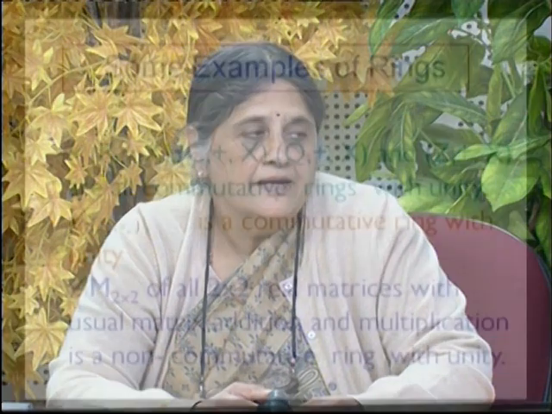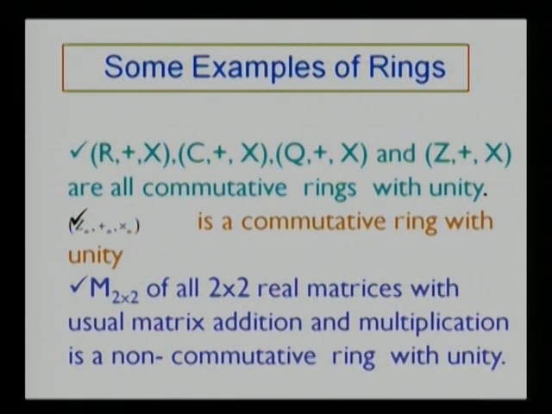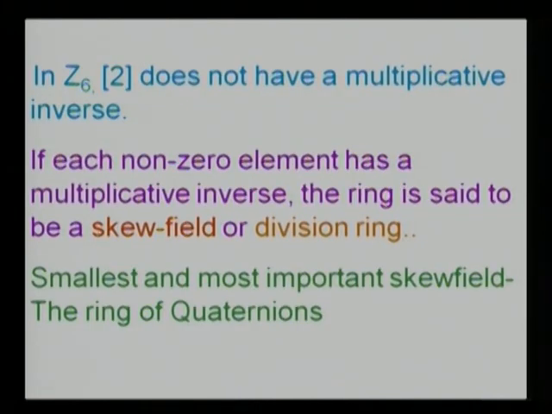2Z is also a ring. 2Z with plus and cross is a ring. But the thing is, it is commutative, but it does not have a unity element. A ring which has a unity is called a ring with unity or a unital ring. Look into your PPT. In Z6, the element 2 does not have a multiplicative inverse. So in general, in a ring, every non-zero element does not have to have a multiplicative inverse. So in rings where these elements have a multiplicative inverse, we give them a special name. They are said to be a skew field or division ring.